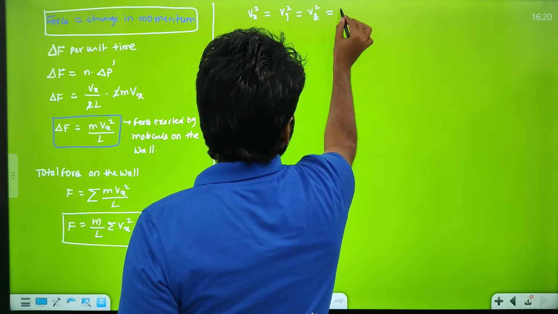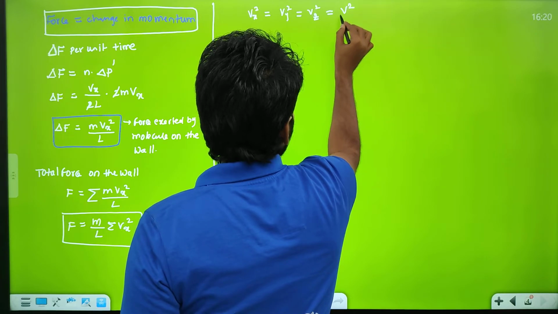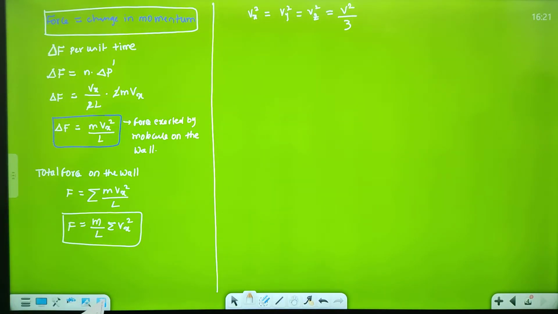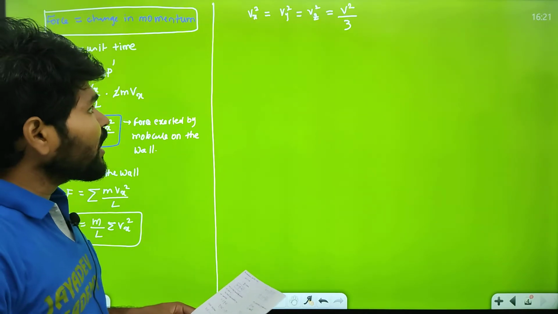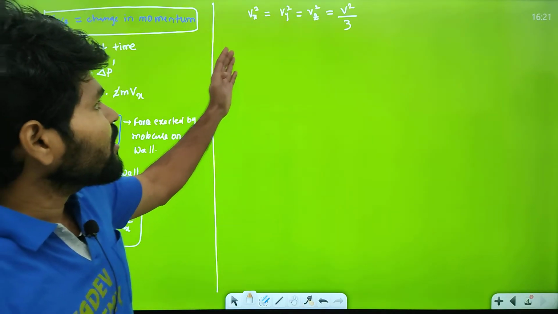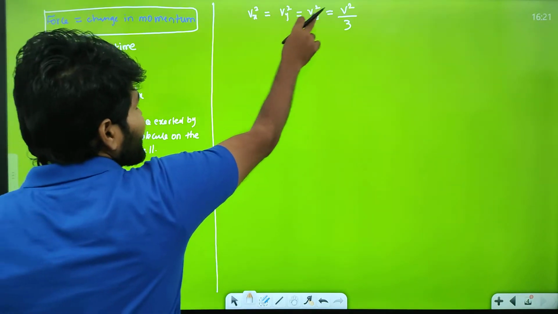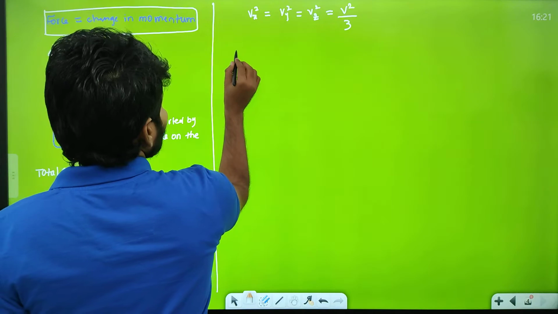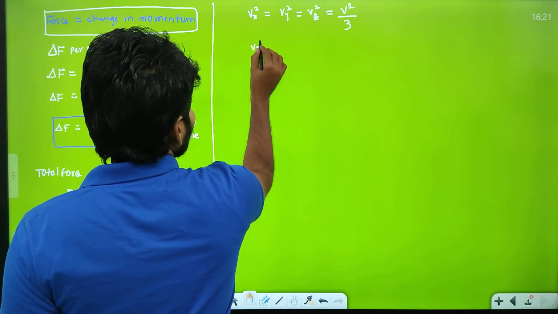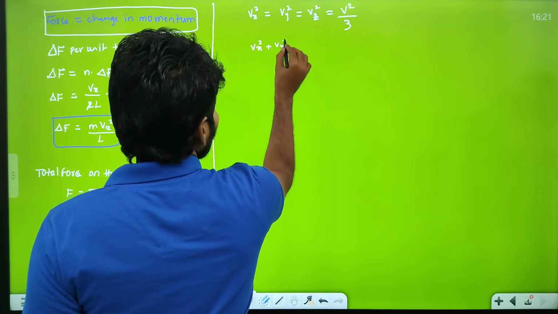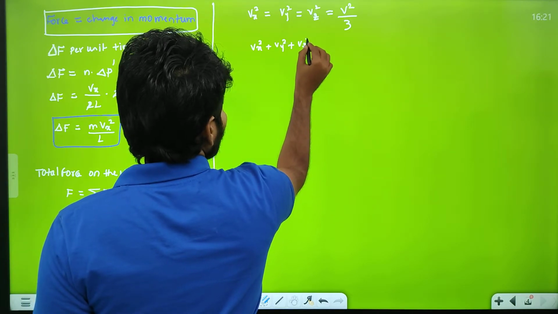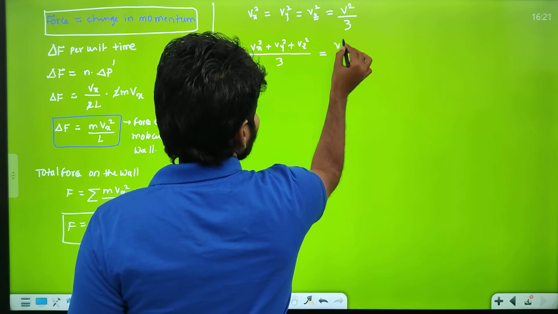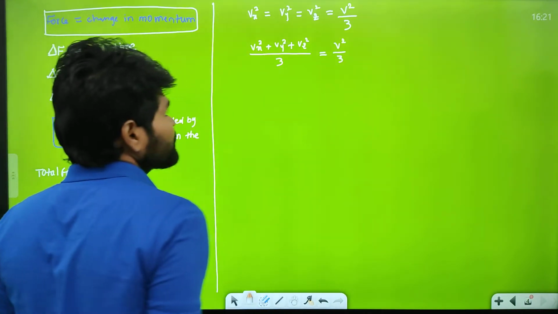I am taking this common as V square by 3. Why V square by 3? Because if I take the average, Vx square plus Vy square plus Vz square by 3, I get V square by 3.